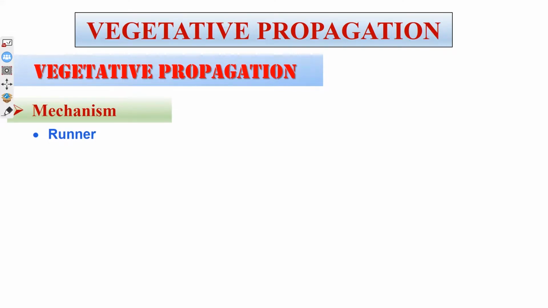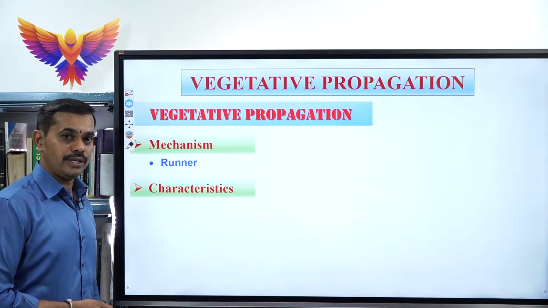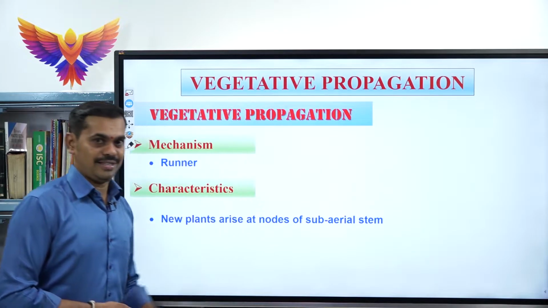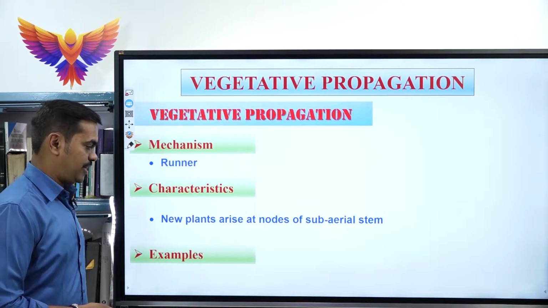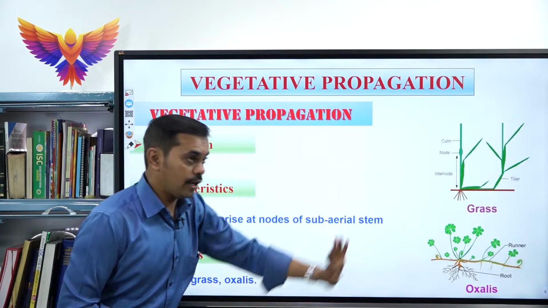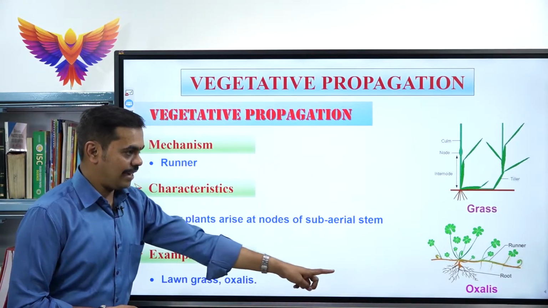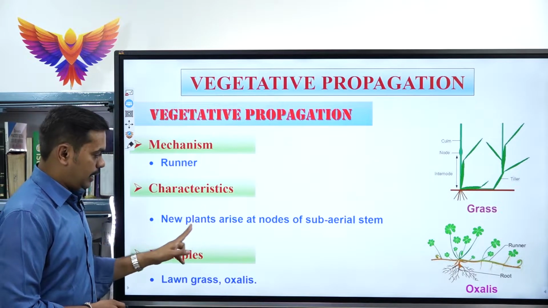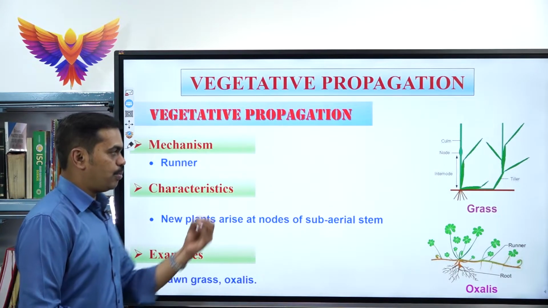See, first one, runner. Runner is a vegetative propagule. What is the characteristic feature of that? In runner, the new plants arise at the nodes of the subaerial stem, not the aerial stem, the subaerial stem. The best examples we can give here: the first one is lawn grass, and the second one is oxalis. Lawn grass and oxalis are the best examples for runner.